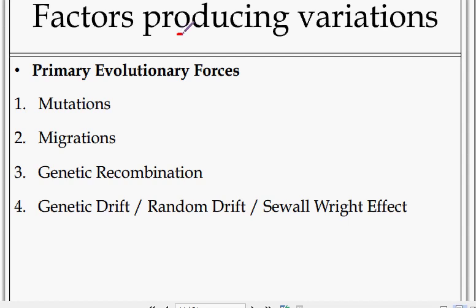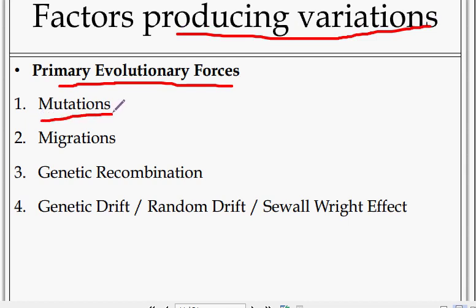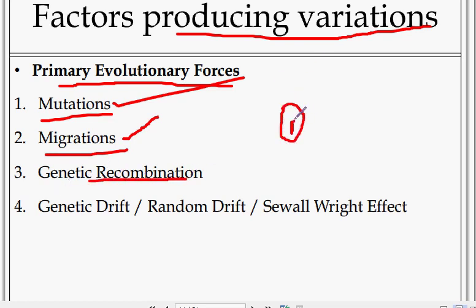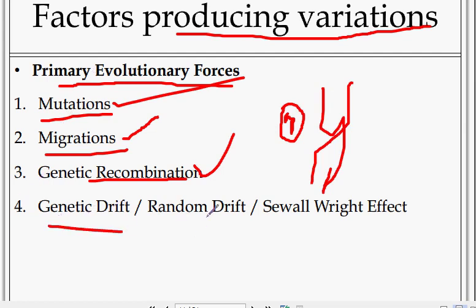Factors responsible for variations, this is important. The primary evolutionary factors are mutations, which are genetically related; migrations, from one place to another; genetic recombinations, that is, changing of the genes; and genetic drift, random drift, founder effect.